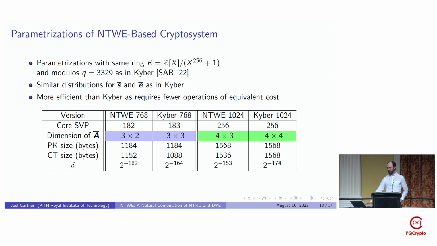And as such, we have to perform fewer operations as we have a smaller matrix, which we have to perform multiplications with. And essentially all the operations in our crypto system have essentially the same efficiency as for Crystal-Kyber. So as we have to perform fewer operations of essentially the same cost, our crypto system is somewhat more efficient than Crystal-Kyber. So for these concrete parameterizations, some examples. We have that for a smaller A matrix, we have essentially the same estimated core SVP security, which is a conservative estimate for the bit security of lattice-based crypto systems.